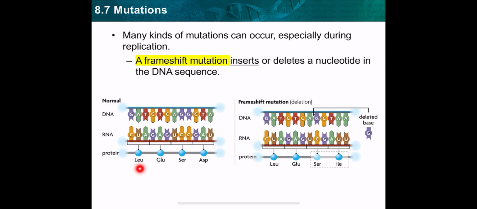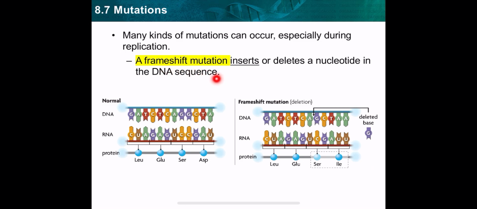That's why look here at the change. It starts with LEU, GLU. Will those two amino acids change? No, they won't change, because those amino acids are before the frame shift, before the deletion or before the change. But look here, serine, then ASP. Look here, serine, after that ILE, then all the coming amino acids will change. This is frame shift.